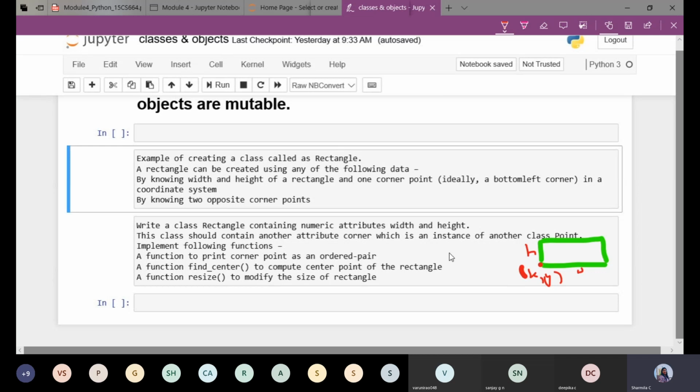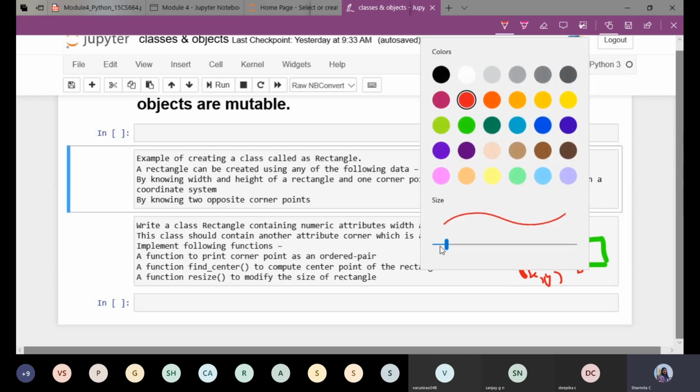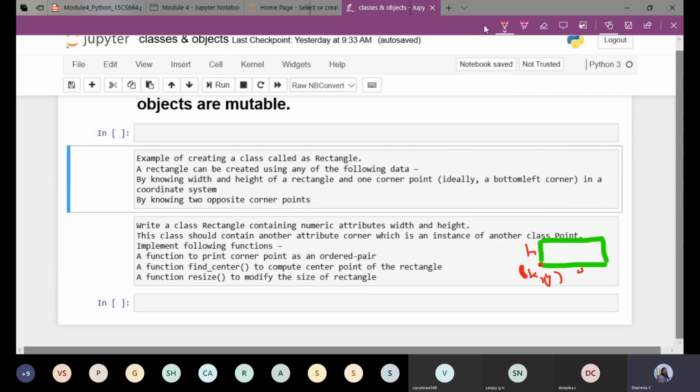The second way of creating a rectangle is by knowing two opposite corner points. Consider there are two points that are present. By using these two corner points, I can once again create a rectangle. So these are the ways of creating a rectangle.